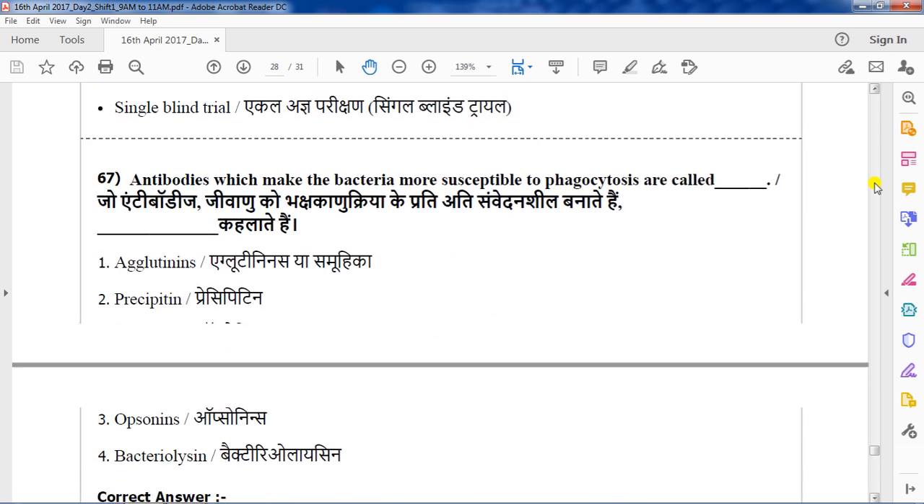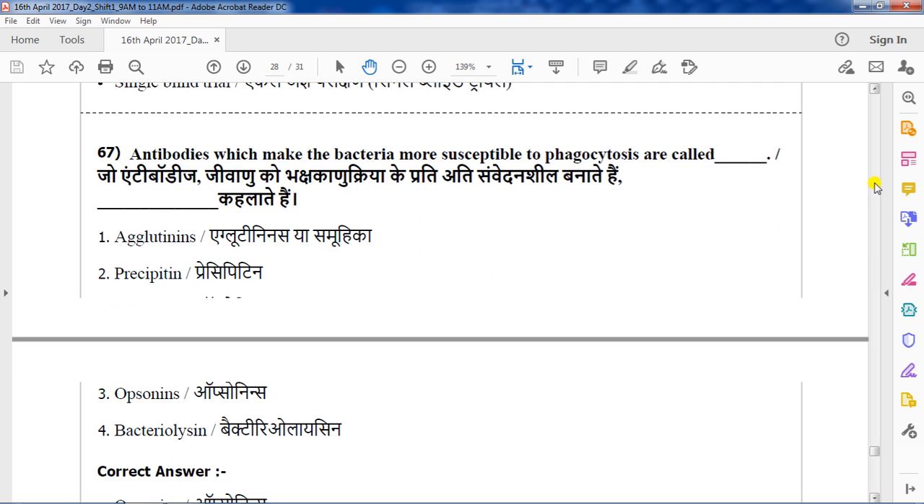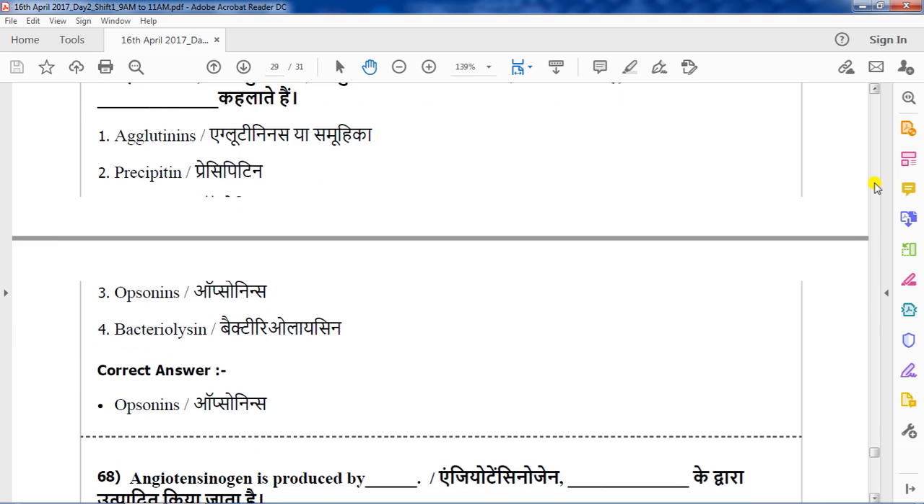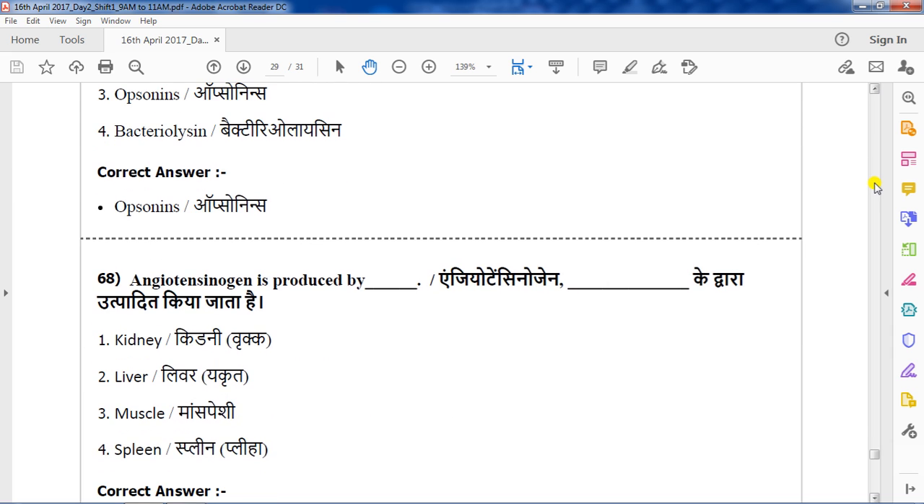Question number 67. Antibodies which make the bacteria more susceptible to phagocytosis are called. Options are agglutinin, precipitin, opsonin, bacteriolysin. The correct answer is opsonin. Option 3, opsonin.